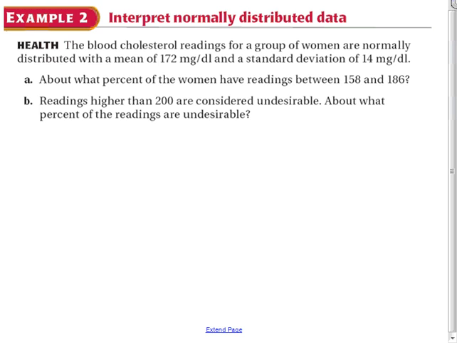Next one. Now we're getting into some story problems. And now we're going to actually start putting some numbers on our tables. So we have a group of women normally distributed with a mean of 172.